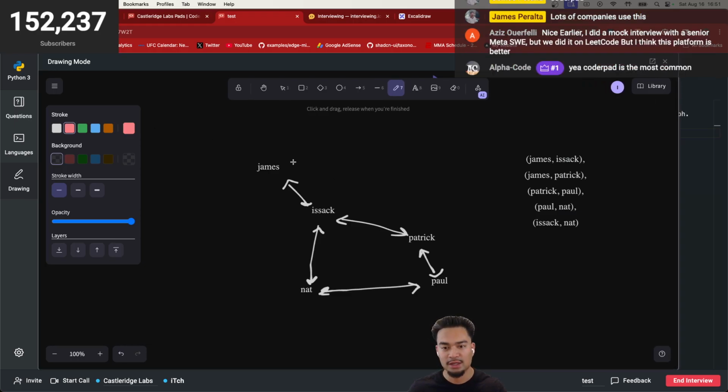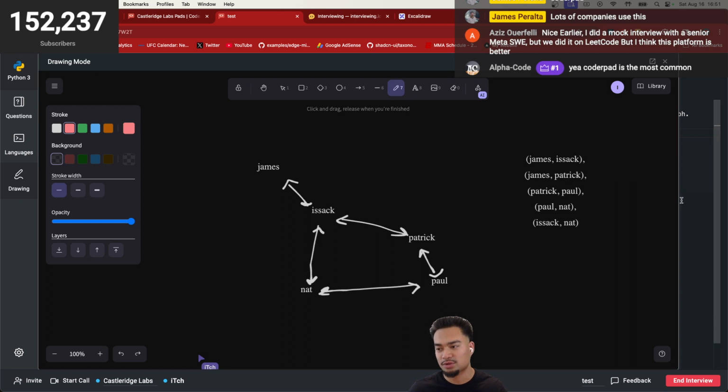And after that, you explored, oh, maybe we need to do a DFS. Okay, if we do a DFS, but what if we are looking for James and Nat, and we go the long way? So for me, when I visualize that it's a graph in my head, then I need to figure out, even if I just drew out the graph like this, then I know, okay, James and Isaac, in order to find the shortest path, we just do a BFS.